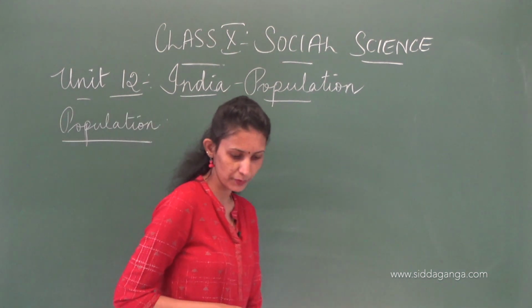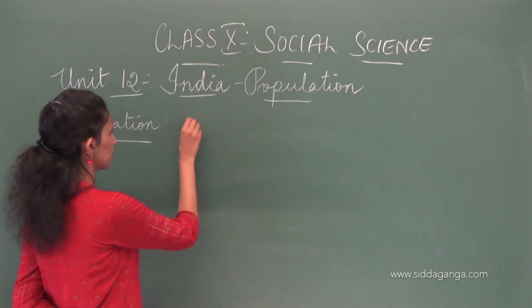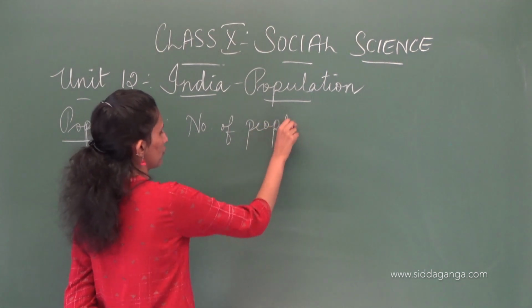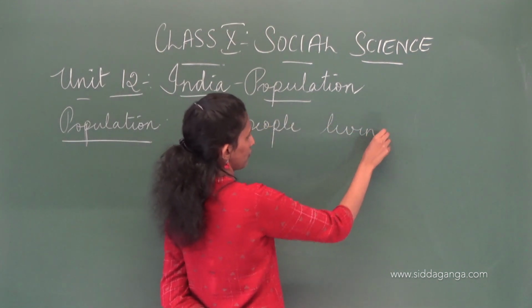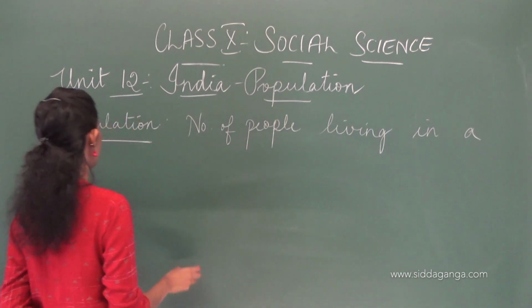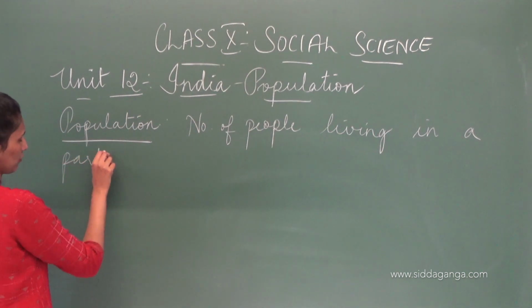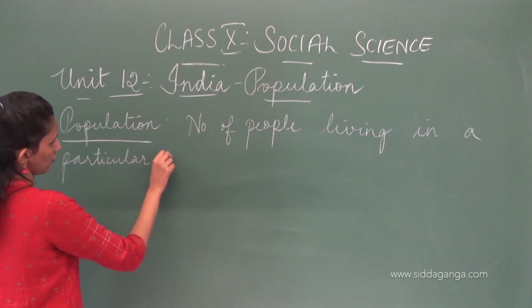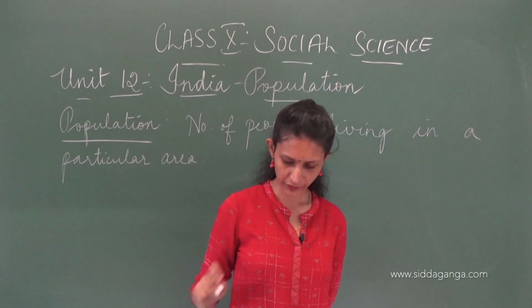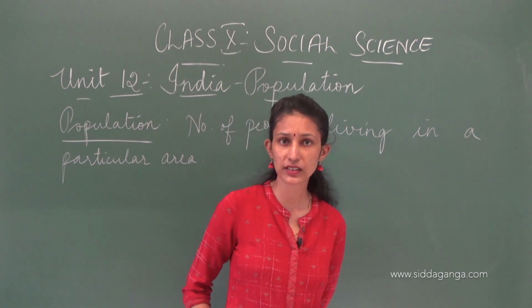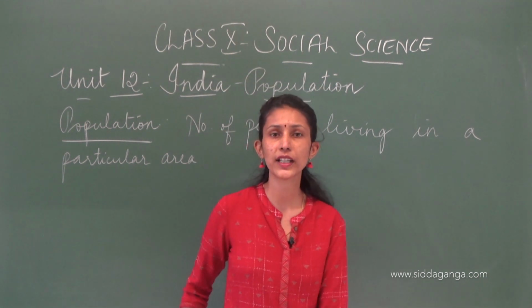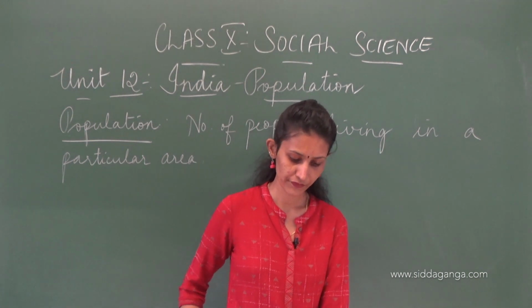Okay, it is the number of people living in a particular area. So, the number of people living in a particular area is termed as population. Now, we are the second largest populous country after China. China is on the top, and we are the second highest next to it.